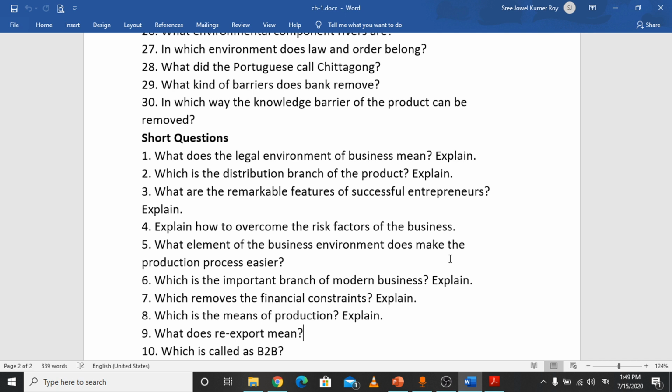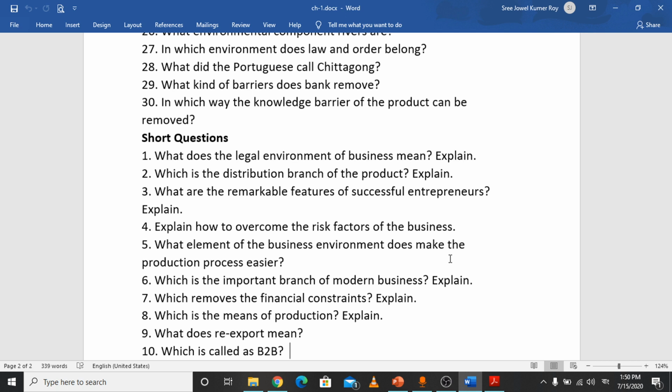With re-export we can get a high profit, we can make big money. So that is called the re-exporting process.